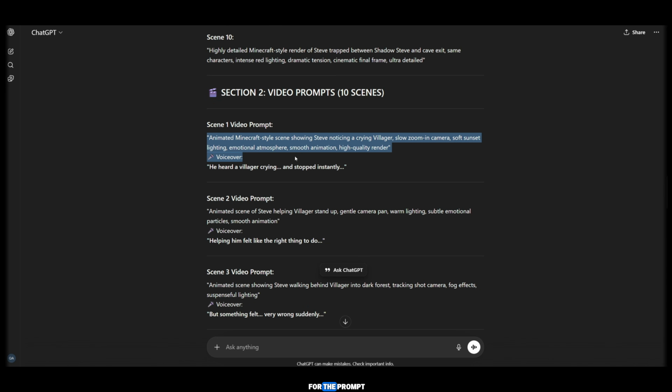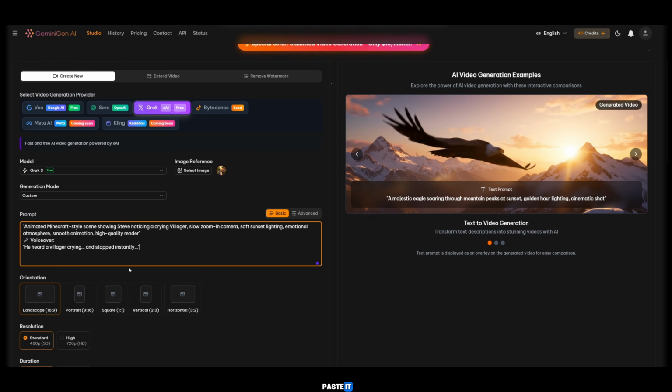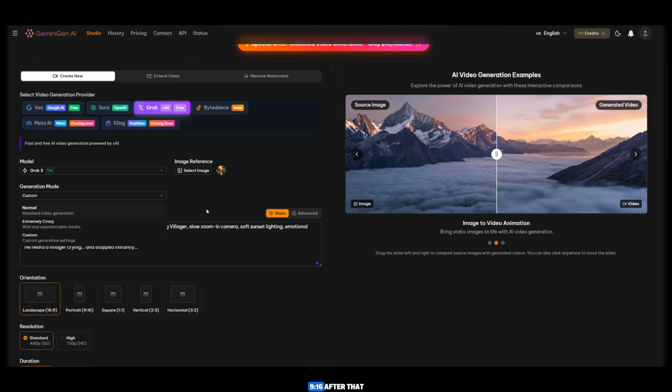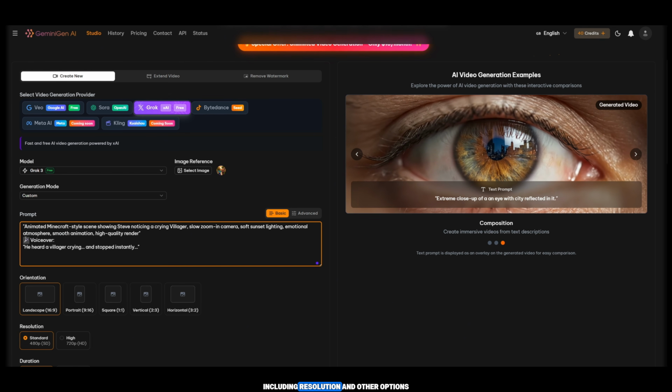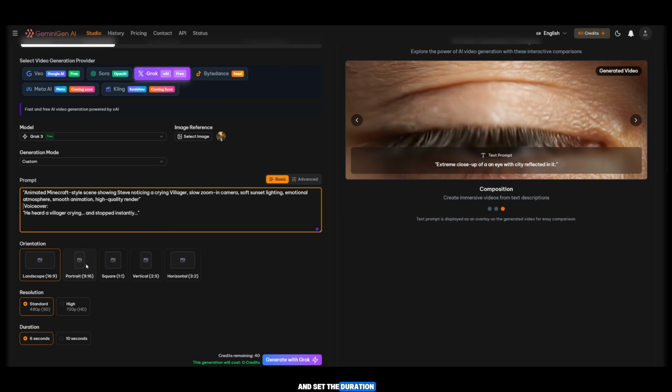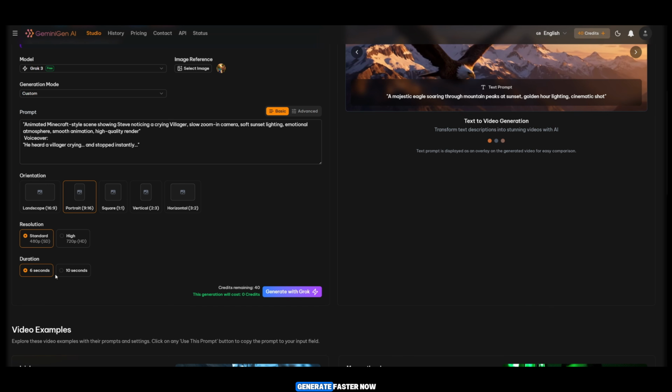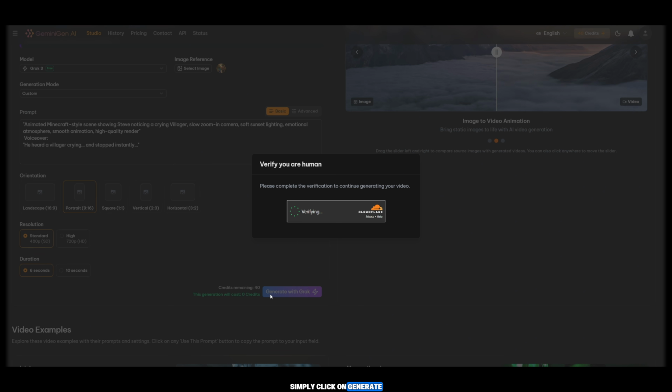After that, it's time for the prompt. Copy the first video prompt, then come here and paste it. Select the ratio as 9:16. After that, keep the settings standard, including resolution and other options, and set the duration to 60 seconds so your video can generate faster. Now simply click on Generate.